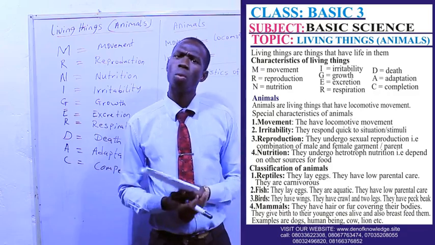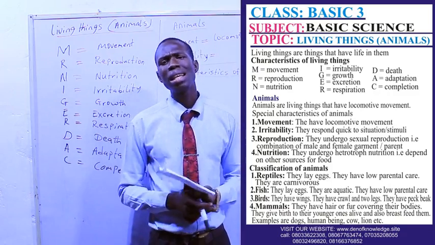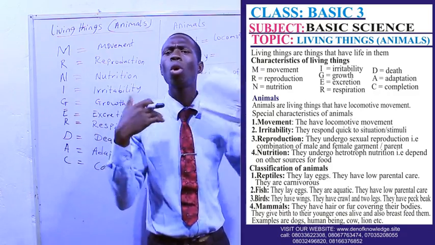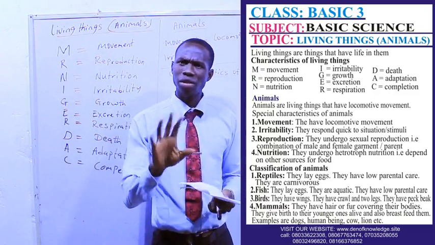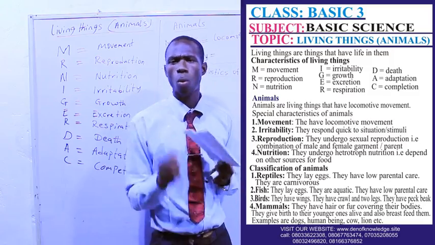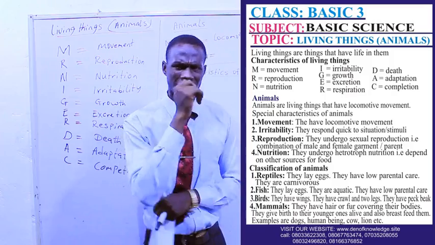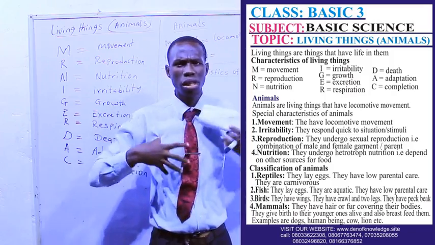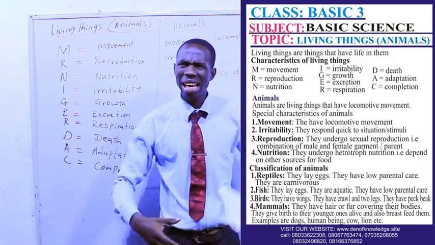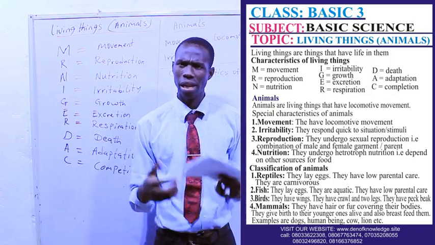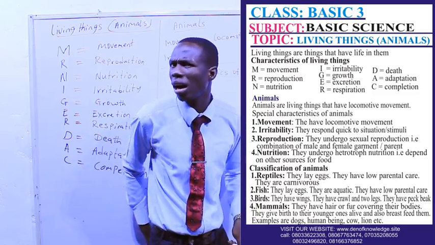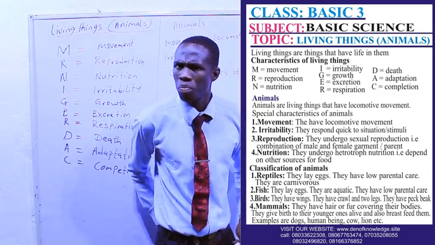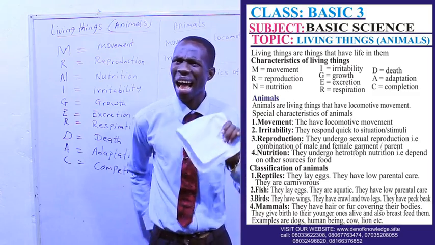Reptiles. What are reptiles? Reptiles, they call them cold-blooded animals. They have special characteristics. One is that they lay eggs. They don't give birth to their young ones alive. They lay eggs. Number two, they have tails. Most reptiles have tails.